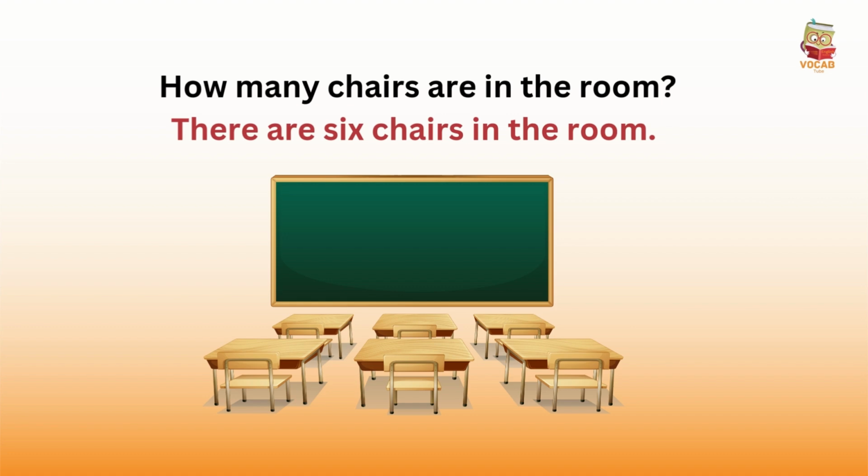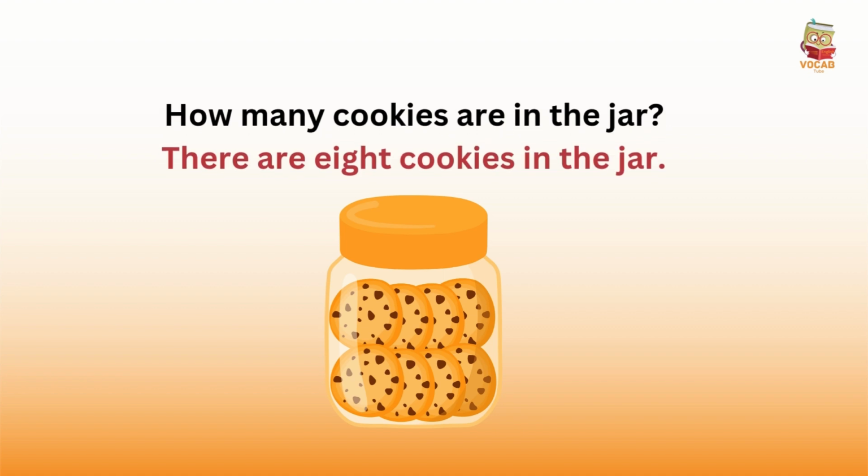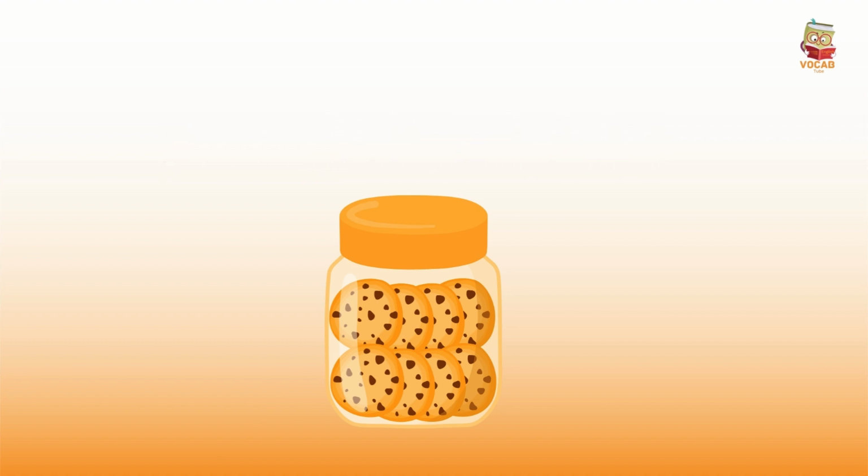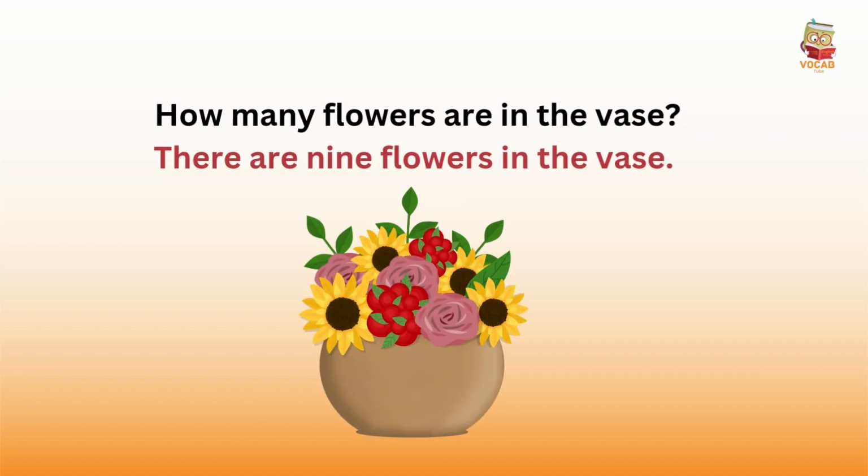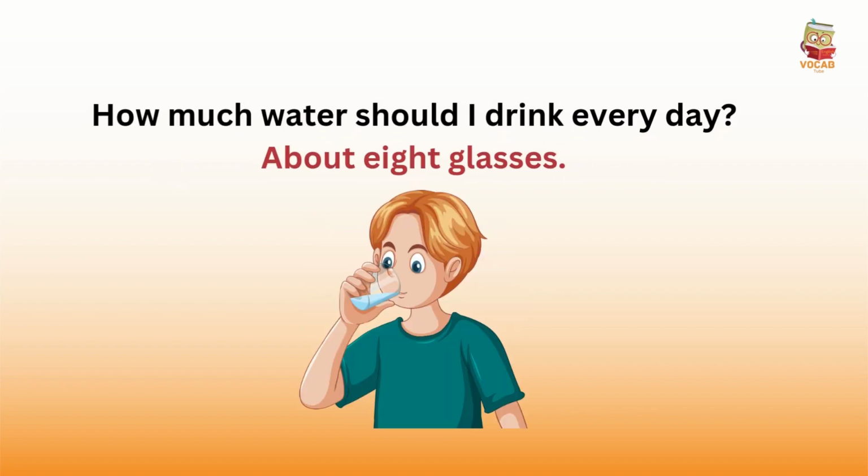How many chairs are in the room? There are 6 chairs in the room. How many cookies are in the jar? There are 8 cookies in the jar. How many flowers are in the vase? There are 9 flowers in the vase. How much water should I drink every day? About 8 glasses.